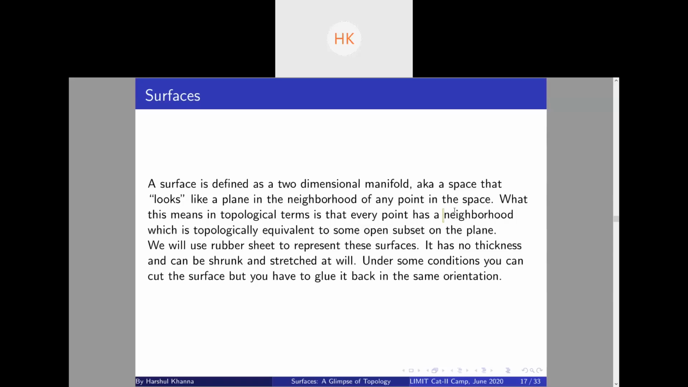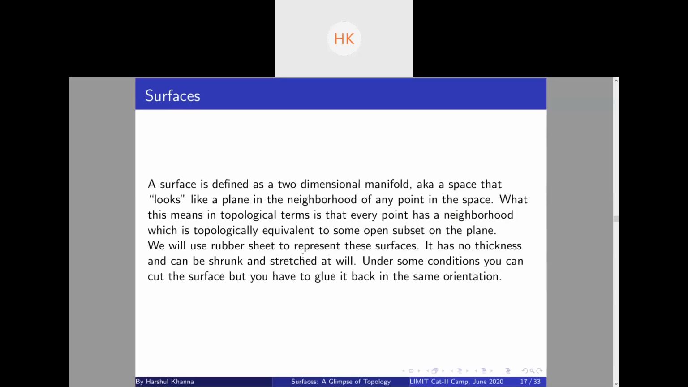Yeah, so what is a surface? A surface is basically a two-dimensional manifold. I hope it is clear now what a two-dimensional manifold intuitively means. It is a space that looks like a plane in the neighborhood of any point, so locally it looks like a plane, but globally it can be curved. It can have various types of shapes.